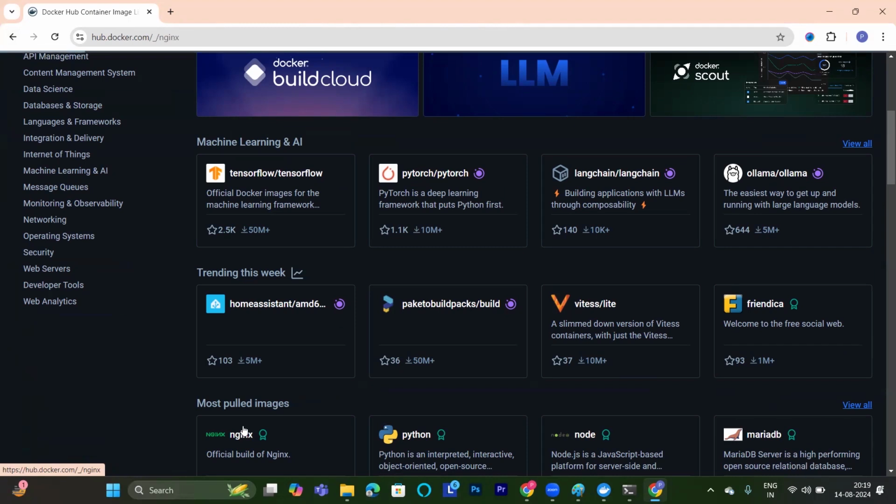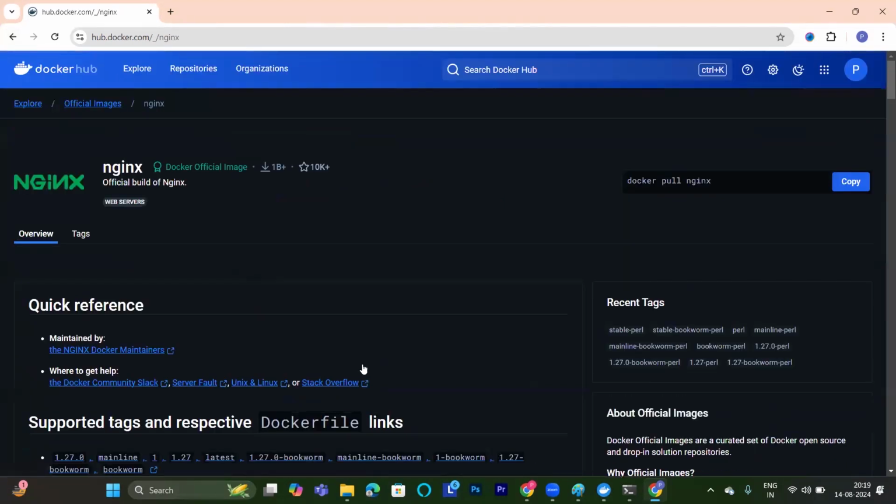If I go to the image called Nginx here, you can see how many downloads, 1 billion plus, almost equal to our population. Abhishek, what is our population? 1.50 billion, right? Approximately. So something like this. This many people downloaded this. And how many bookmarks here? These are the bookmarks. This is how we are going to get it.